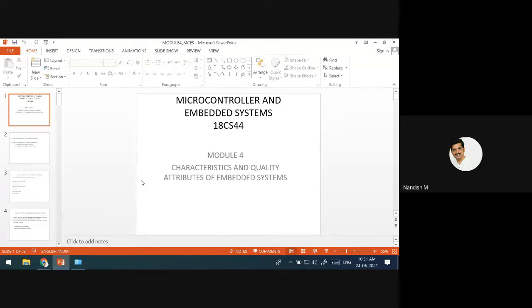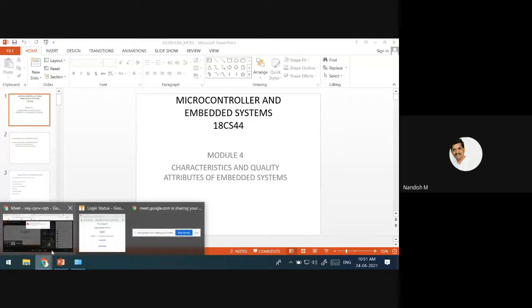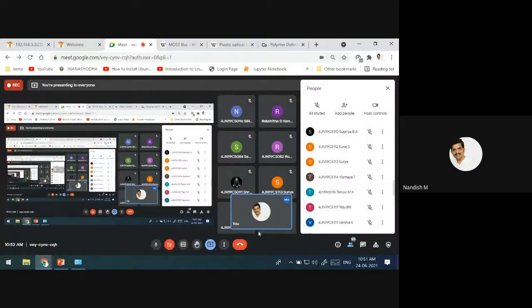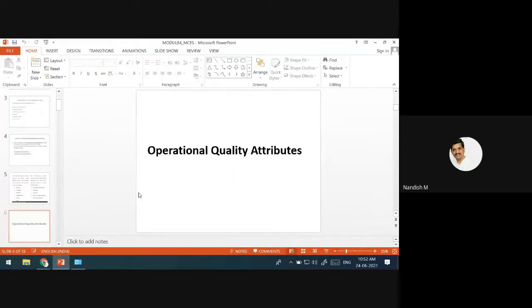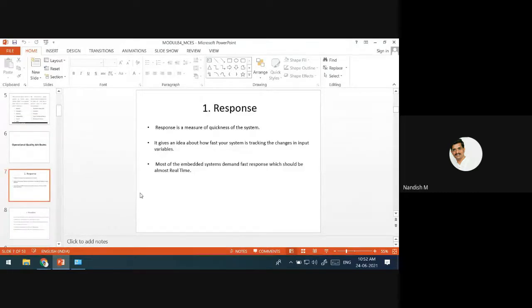And it should even work in a distributed environment. It should be of small size. Weight also should be less. Power consumption should be less. These are the common characteristics of an embedded system. Next we discussed the quality attributes.